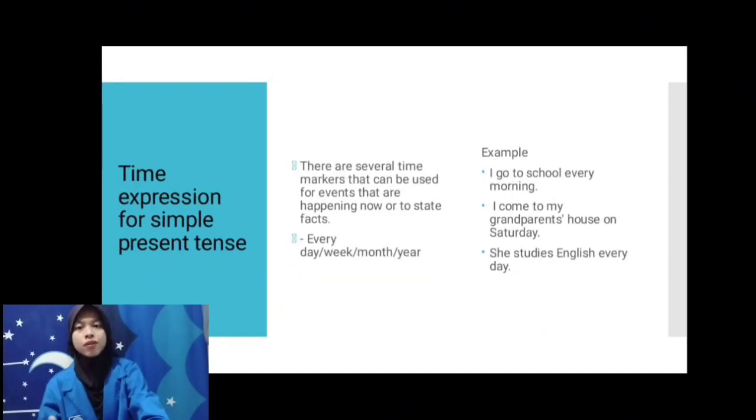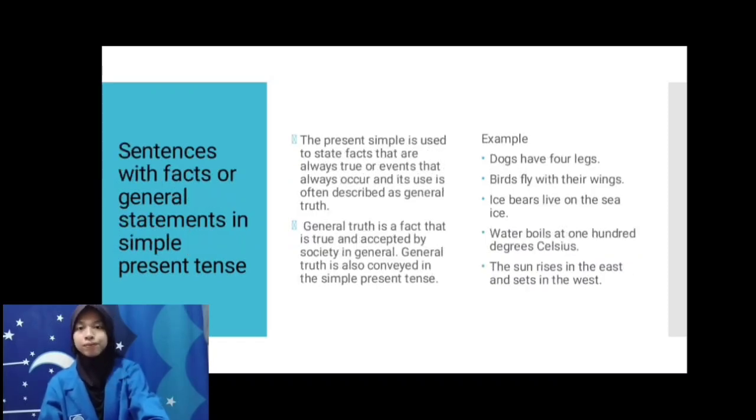Time expressions for simple present tense. There are several time expressions that can be used for events that are happening now or that happen every day, week, month, year. Example: I go to school every morning. I come to my grandparents' house on Saturday to study English every day.